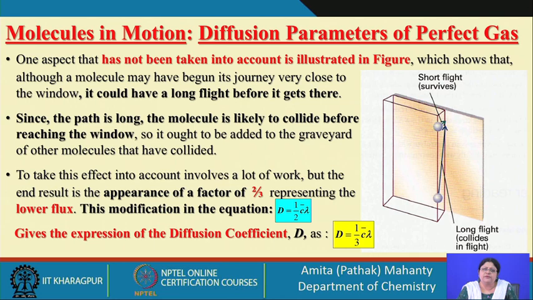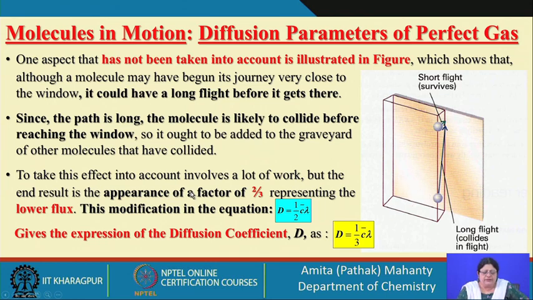So, we are looking only at the particles which are very close by and within the distance lambda. We have overlooked the fact that this molecule may have a very long flight, and it ought to have gone into the graveyard of the molecules that have collided. If you have collided and lost, we do not consider those sorts of particles.